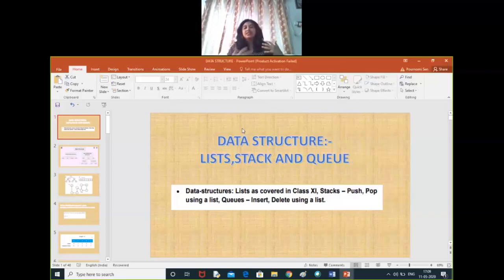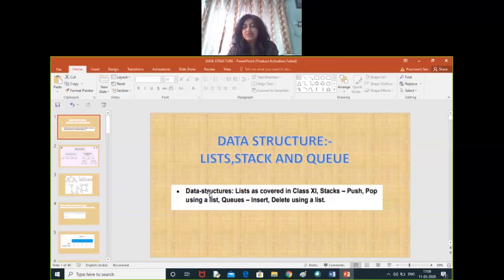Data structure, list, stack, and queue, and this is basically what is there in the CBSE syllabus that we have included here. Data structure, list as covered in class 11, that part is there. Stacks, push, pop using a list, queues, insert, delete using a list. So this is what we have in this chapter in data structure in class 12th computer science.